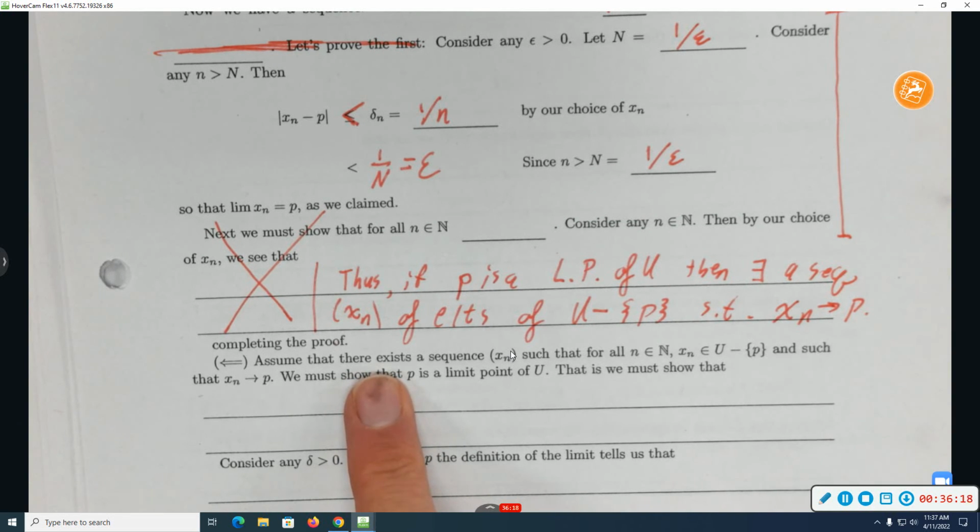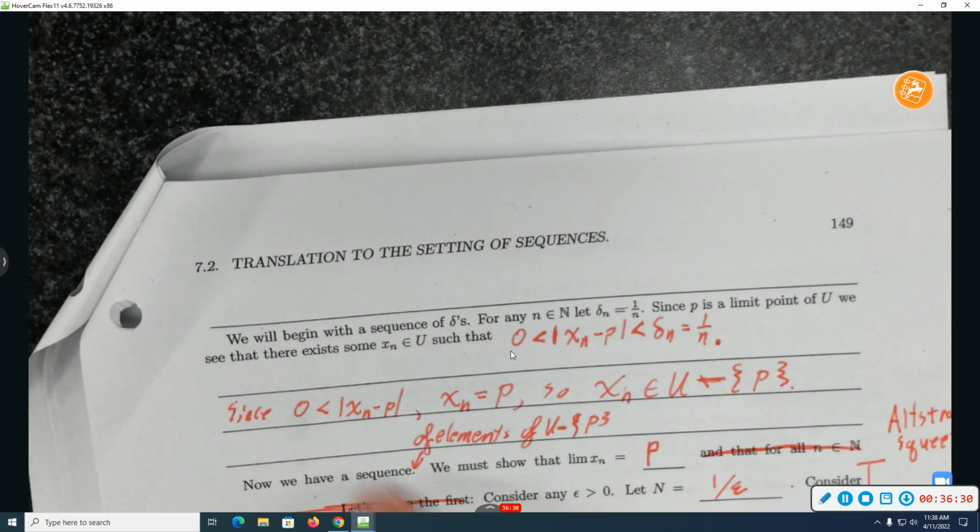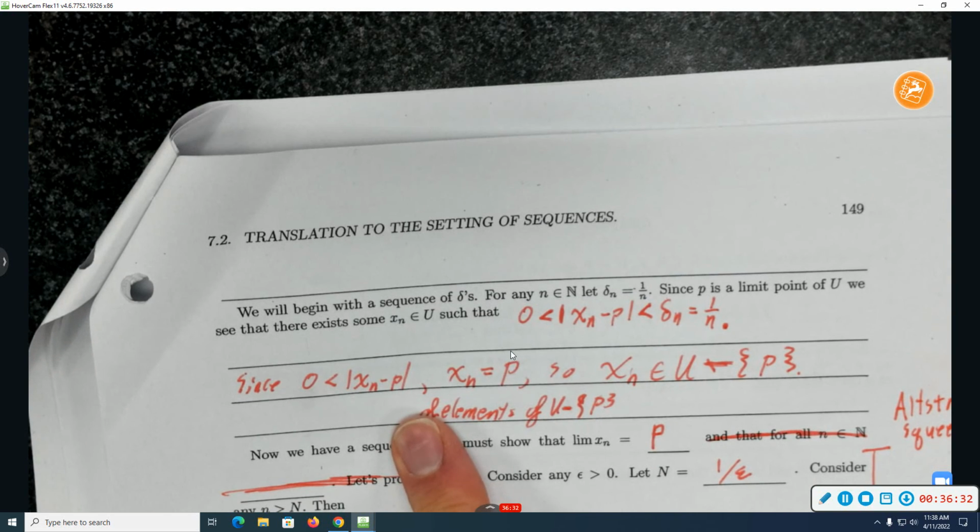Maybe I should pause for a moment. Are we filling out that last line there? No, what was going to go in that last space was an argument that x sub n is not equal to p. But that happened up here instead. Okay. Feel pretty okay? Yeah, I guess I just missed it.